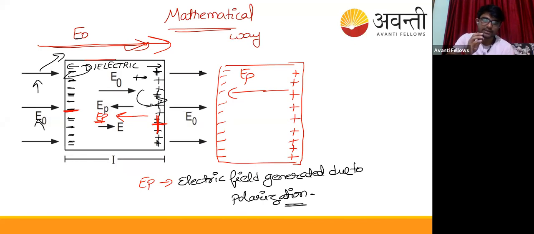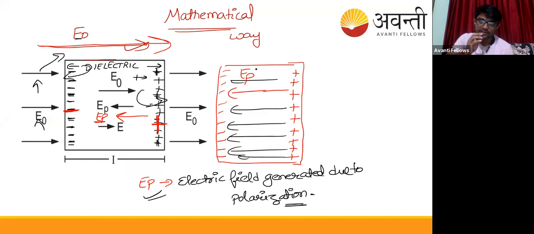When such a thing occurs, there will be an electric field generated from inside, along with the external electric field from outside, which also passes through this dielectric. Let me draw it with a highlighter.